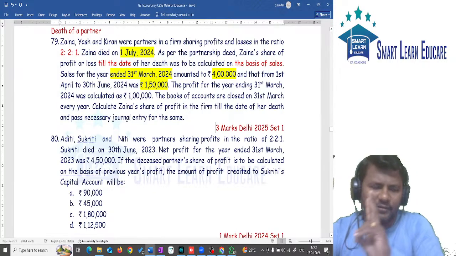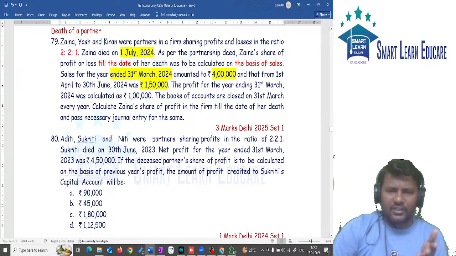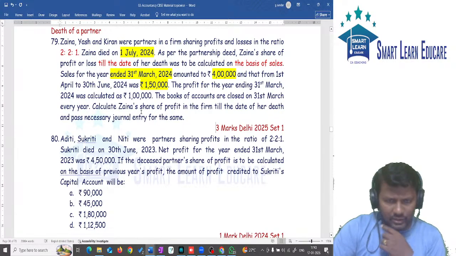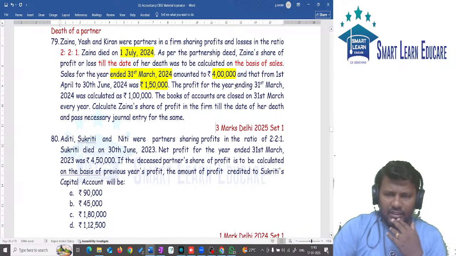So two pieces of information are given, sales as well as profit. Profit for the year ended 31st March was calculated as rupees 1 lakh. Last year's profit is 1 lakh. The books of accounts are closed on 31st March every year. Calculate Z's share in profit till the date of death and also pass the journal entry for the same.